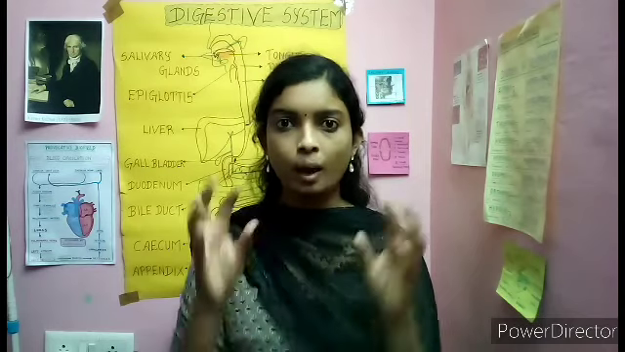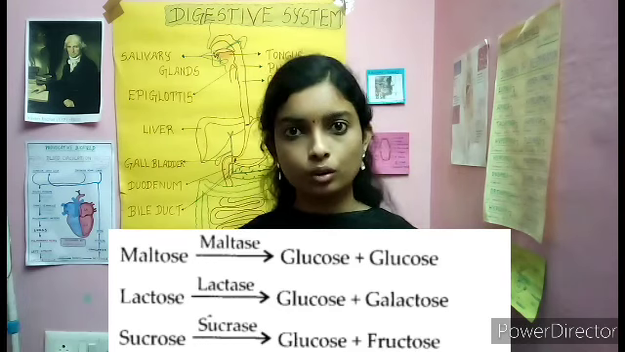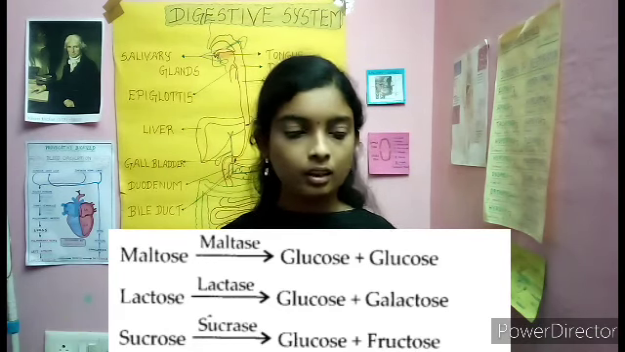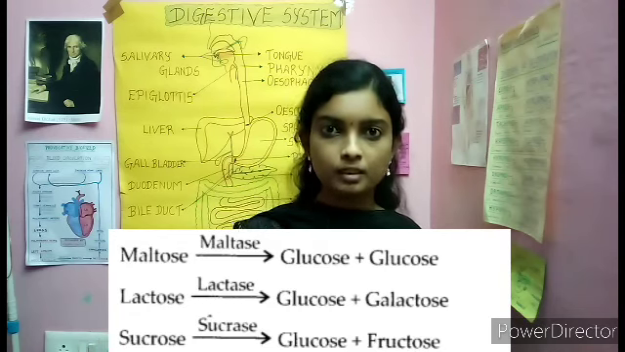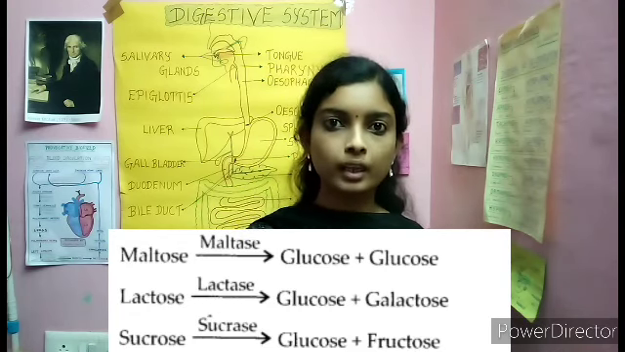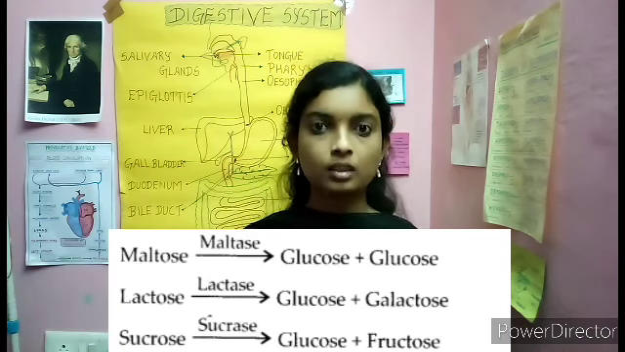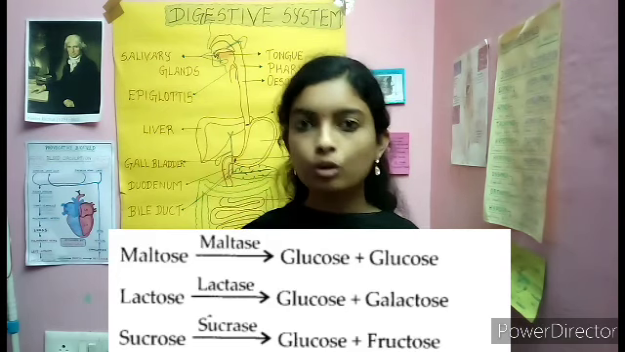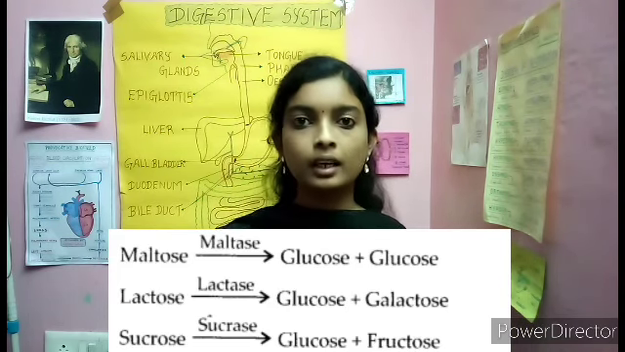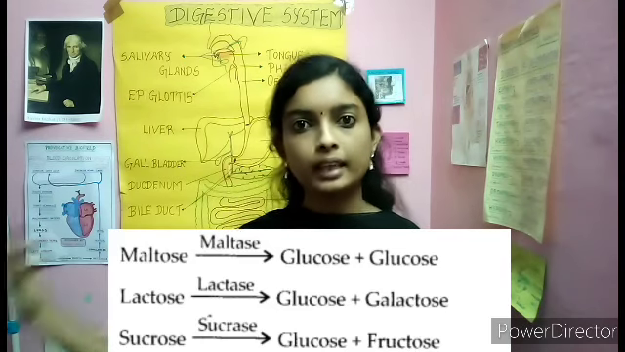Maltase breaks down maltose into glucose plus glucose. Maltose is a disaccharide. This maltase enzyme splits the disaccharide into two monosaccharides. What are the two monosaccharides? Glucose plus glucose. Next, sucrase converts sucrose into glucose plus fructose. Next, lactase splits lactose into glucose plus galactose.